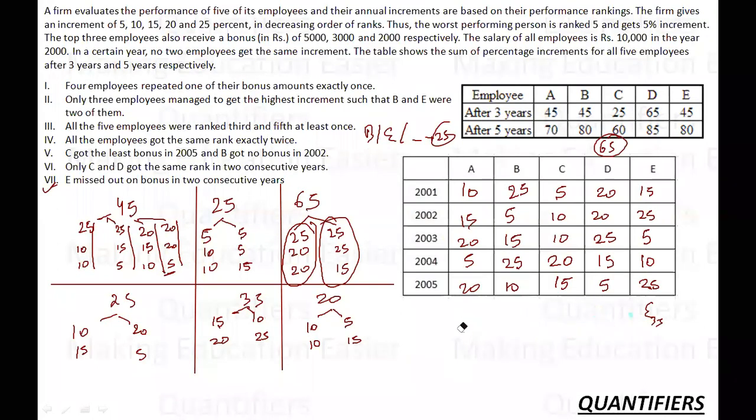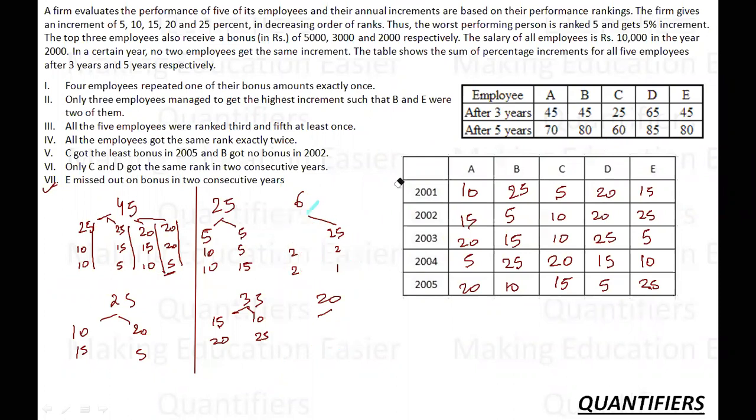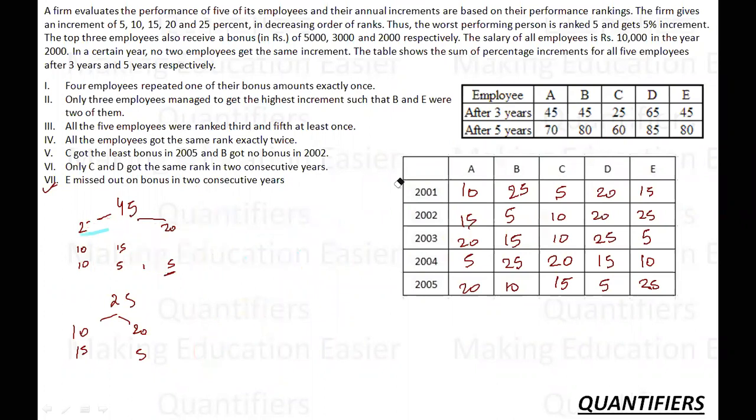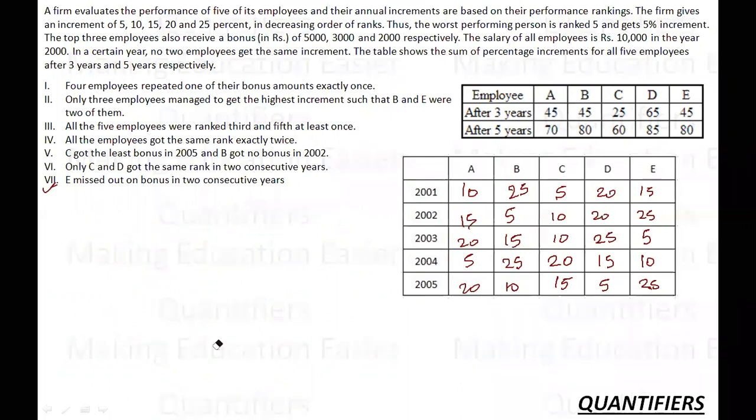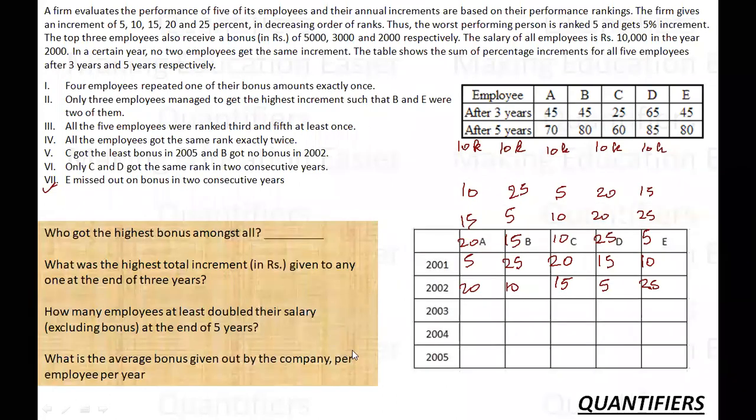But let's move to the questions and see what we can answer from this. I don't need this now, so let me erase this and put the questions over here. I also have to count in the factor that each one of them has a salary of 10k and each one is getting some increment over the years, over their salary. So this is the basic structure of the cell. The diagram has become disfigured, so I have to keep it down a bit. Let me try it from here only.